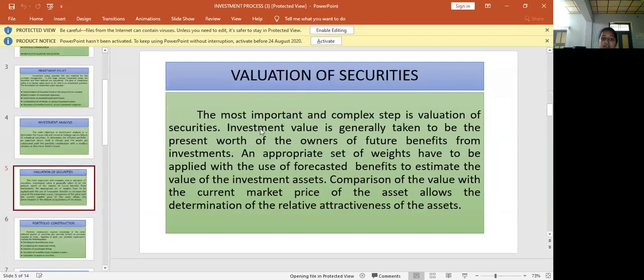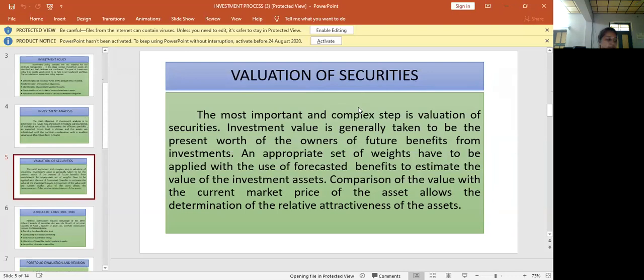And the third one is valuation of securities. Why do we have to value the securities? Because the most important and complex step is valuation of securities. The investment value is generally taken to be the present worth of the owners, and an appropriate set of weights has to be applied with the use of forecasted benefits to estimate the value of the investment in future.